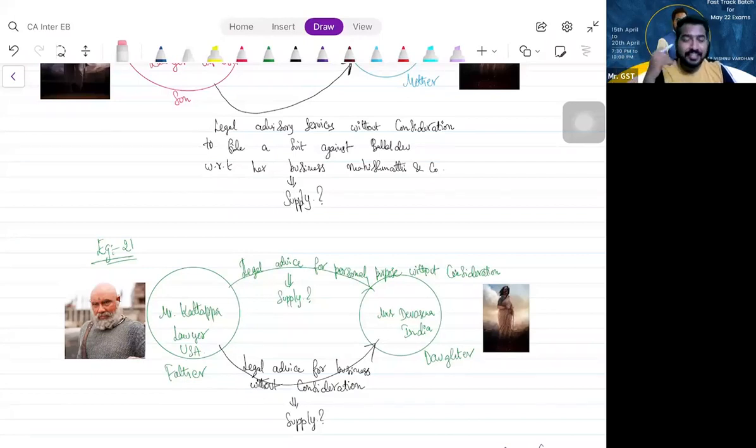If the answer is just like the previous example, why will I draft another example? Why will I bring Kattappa here unnecessarily? First of all, is Devasena importing services? Yes, without consideration. Leave the first case, it is personal purpose. Second case, business purpose only. From whom is she importing? Father.